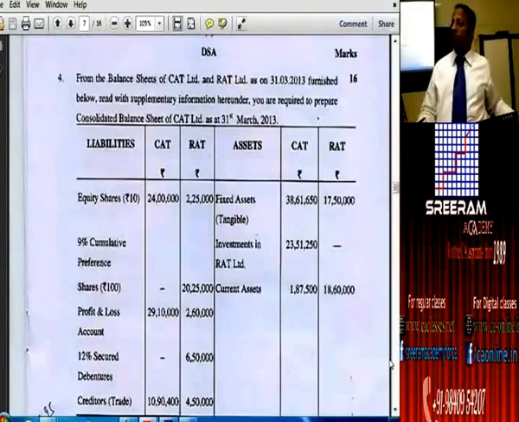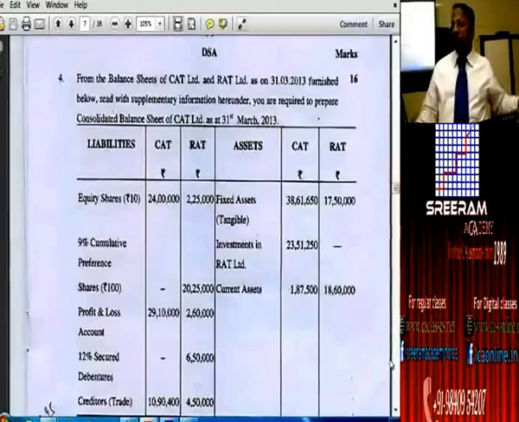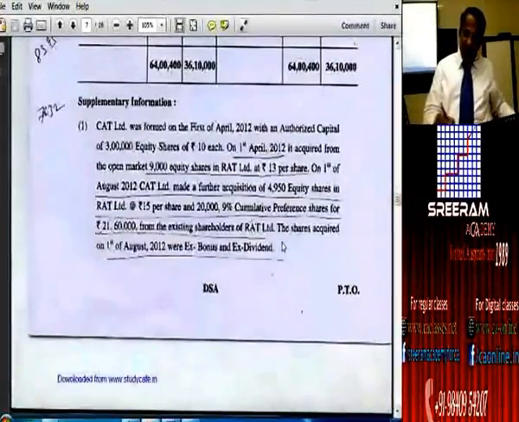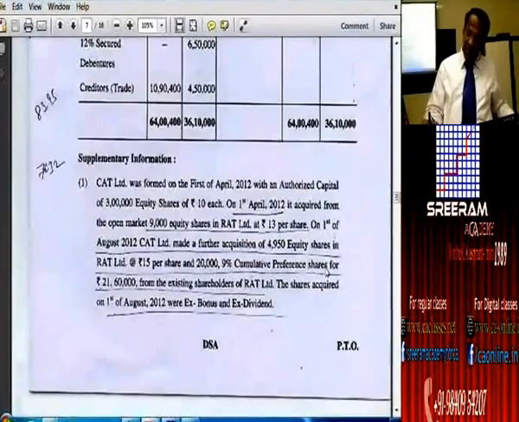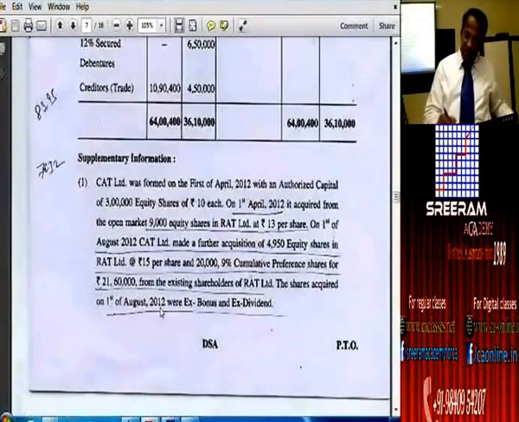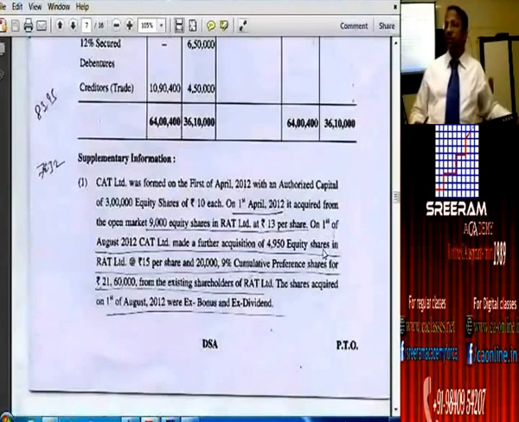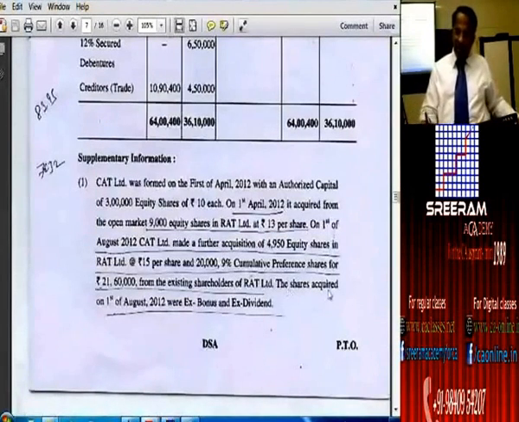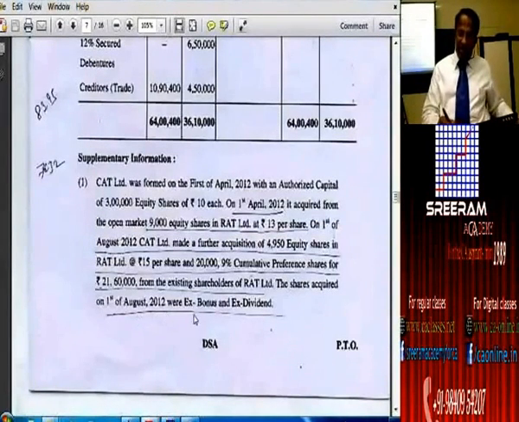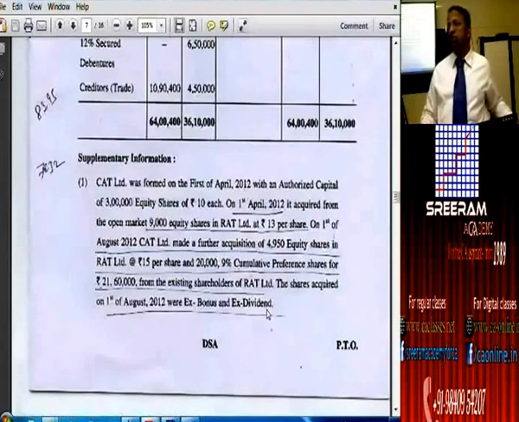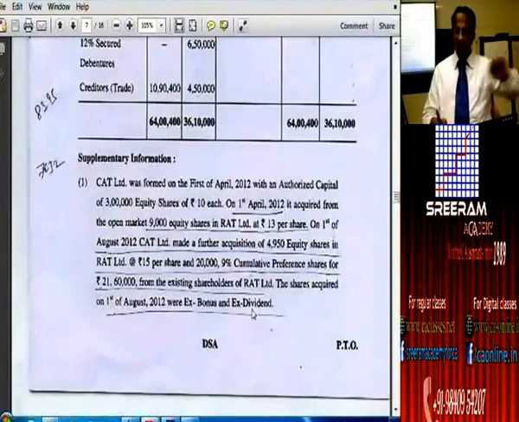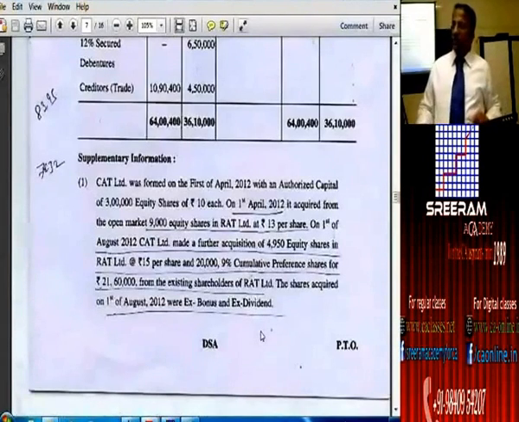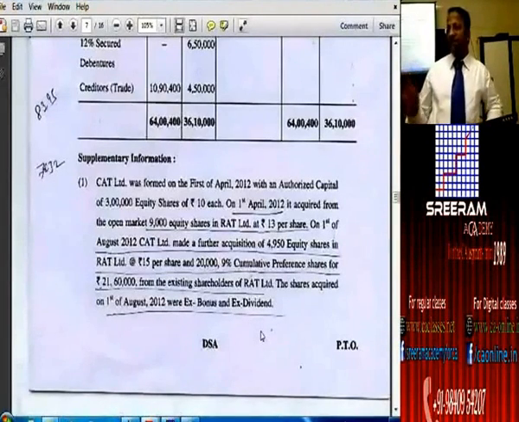Face value to the extent of 20 lakhs held by CAT Limited, the parent company, and that was also bought at what time? 20,000 9% cumulative preference shares were also bought on the same date, 1st of August 2012. And here they mention the shares are acquired on 1st of August ex bonus and ex dividend. What do you mean by ex bonus? That we have explained. Exclusive bonus. Ex dividend. Why that wording they have got to use as ex dividend?